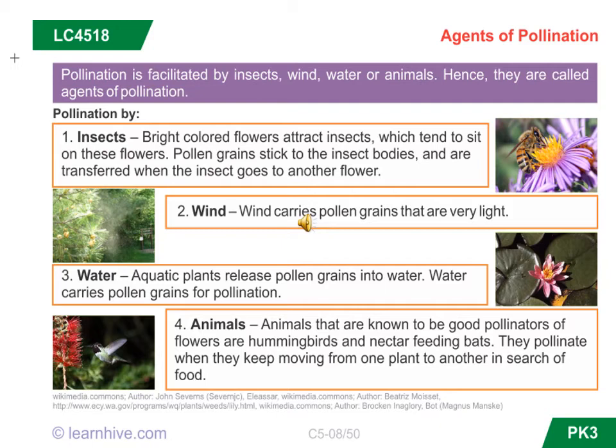Insects: bright colored flowers attract insects, which tend to sit on these flowers. Pollen grains stick to the insect's body and are transferred when the insect goes to another flower. Wind: wind carries pollen grains that are very light. Water: aquatic plants release pollen grains and water carries the pollen grains for pollination. And animals are known as good pollinators of flowers, like hummingbirds and nectar feeding birds.